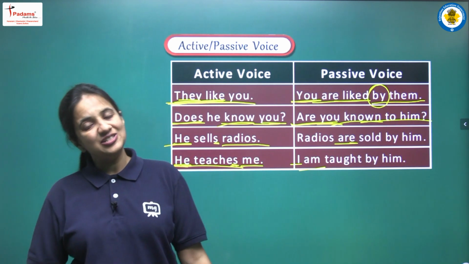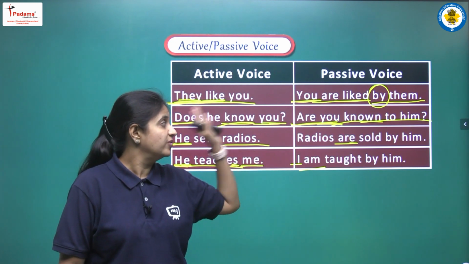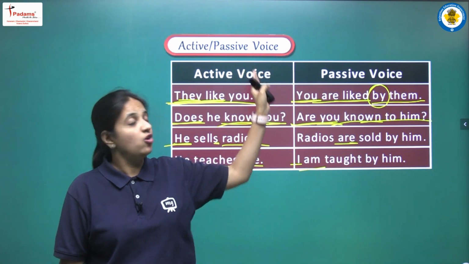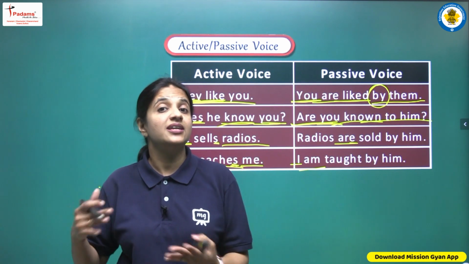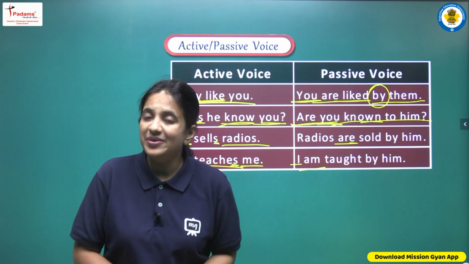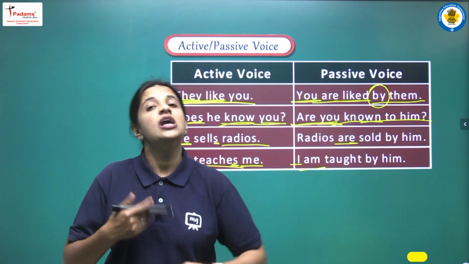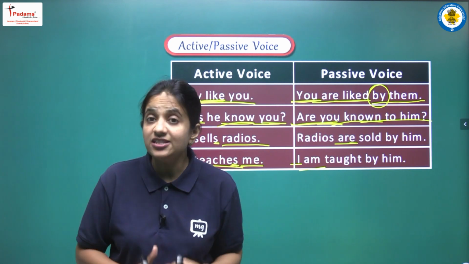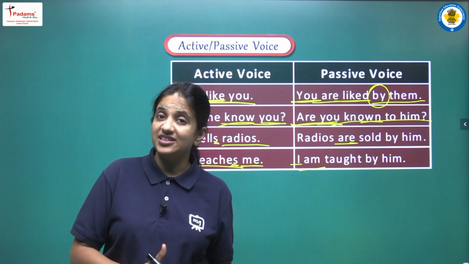Okay. So this is the way that we are using to convert the sentences from active voice into passive voice, and in all these examples we are having the sentence that belong to present simple tense. So again I am repeating this thing, students. The first thing that we have to do while doing the conversion is we have to identify the tense first of all, and then accordingly we have to do all the changes.